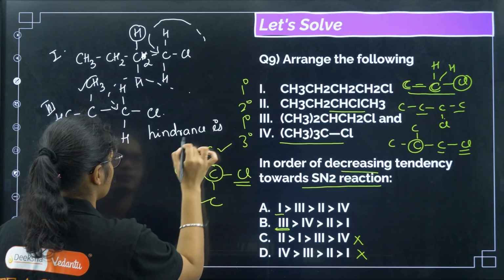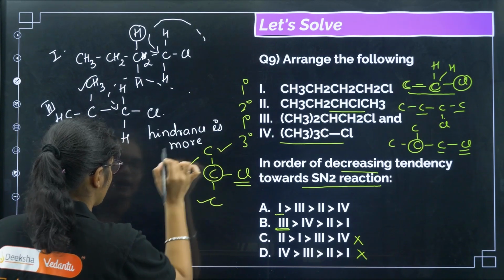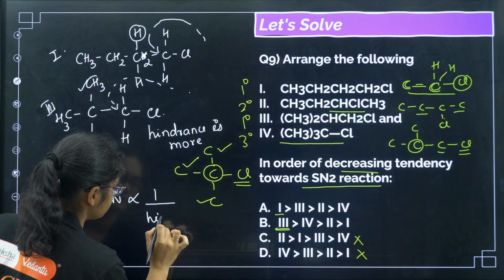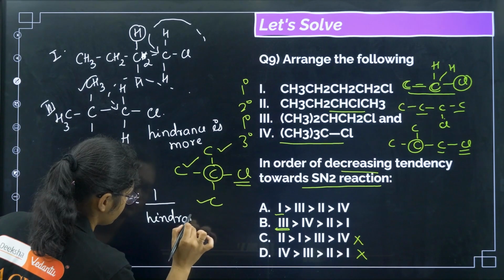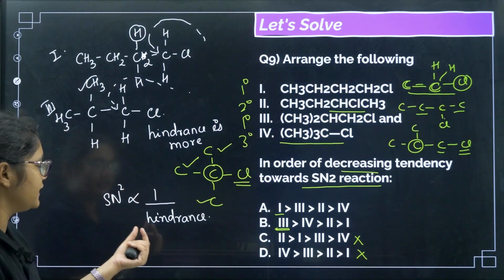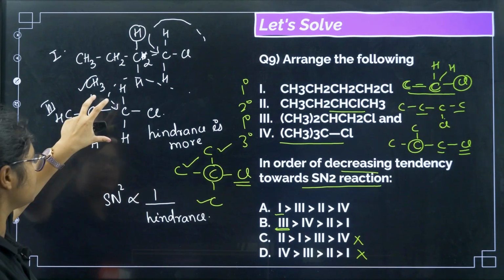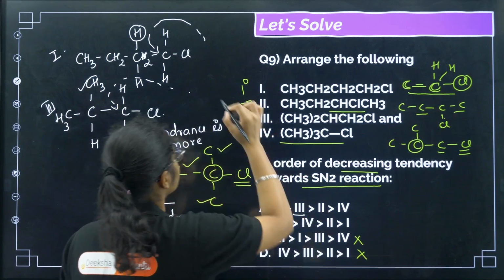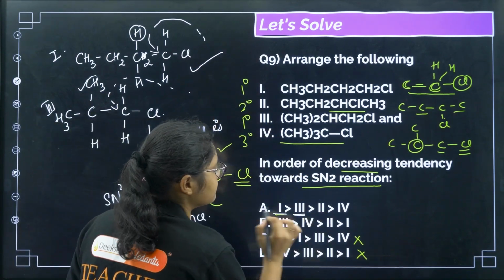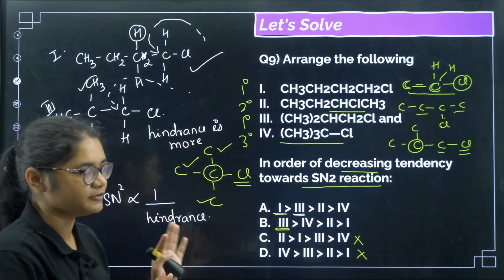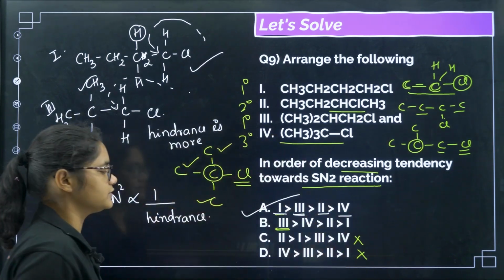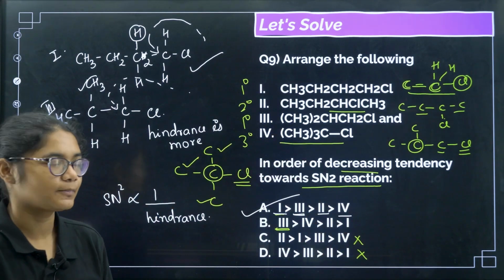Steric hindrance is more, right? And we know that the SN2 reaction is inversely proportional to hindrance, right? Less is the hindrance, more is the reaction. So because here more hindrance is there, less reaction will be there. So first 1 will come and then 3 will come, but both primary will be first. After that secondary 2 and then the last one is 4. So the correct answer for this question is option number A.